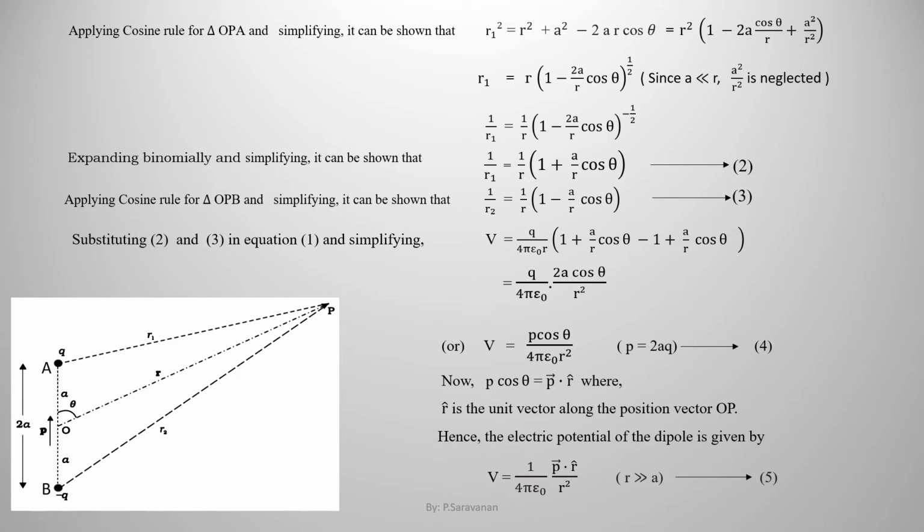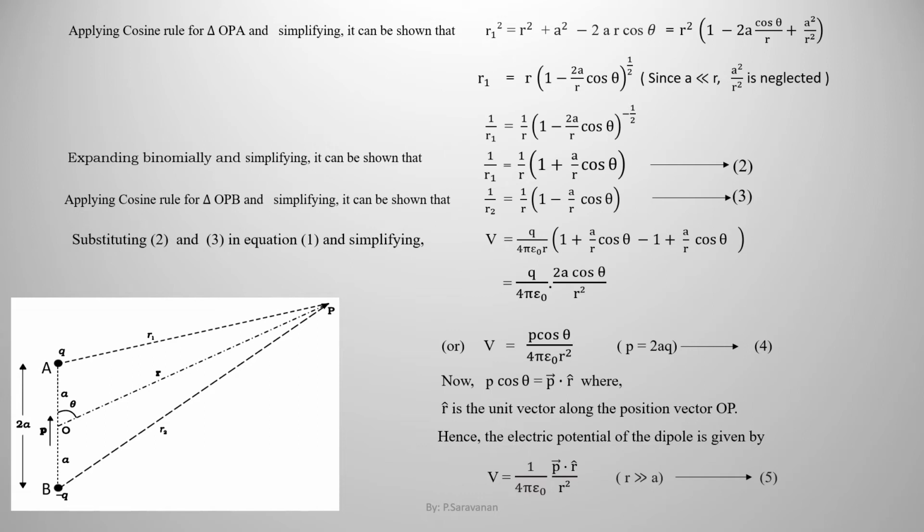Applying cosine rule for triangle OPA and simplifying, it can be shown that R1 square is equal to R square plus a square minus 2aR cos theta, that is equal to R square taken as common factor into 1 minus 2a cos theta by R plus a square by R square.